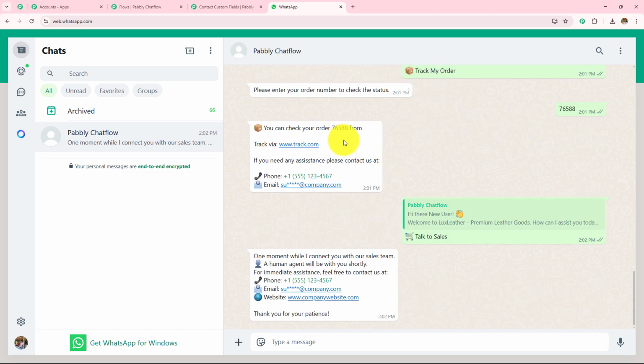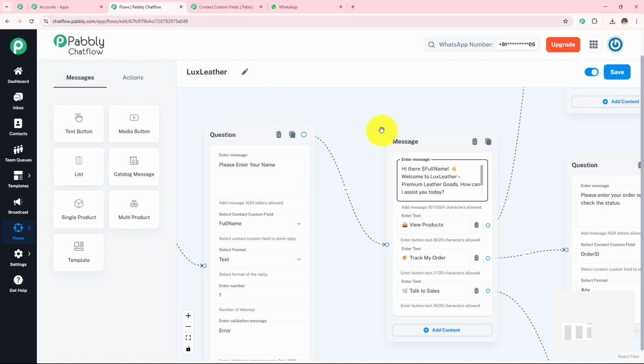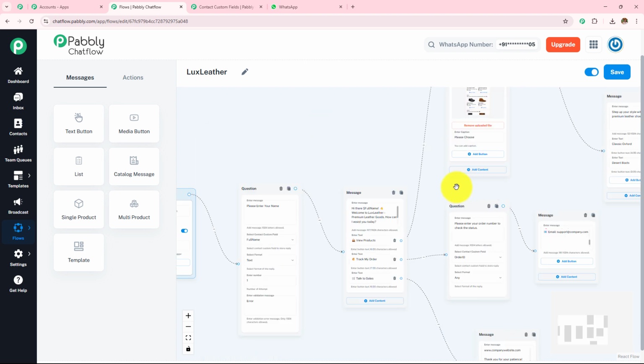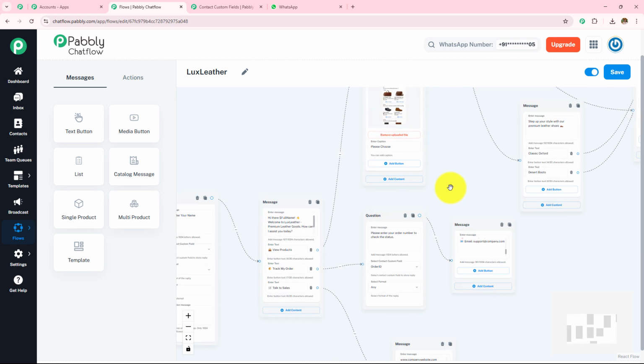Then the last one was talk to sales, and it is going to send me the contact details. So this is how this WhatsApp chatbot is going to run, and here we have successfully created a WhatsApp chatbot for your leather store business with the help of Pabbly Chatflow.